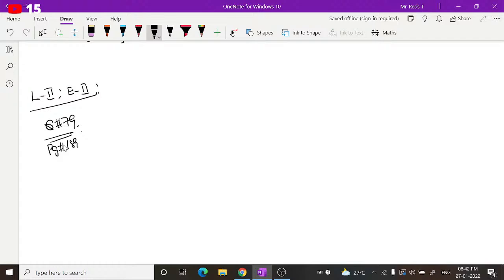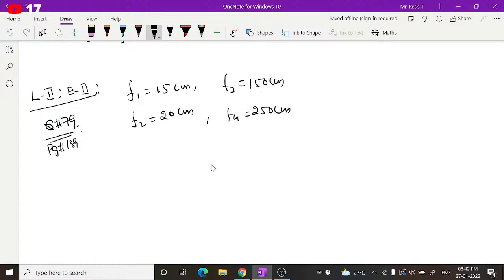It is given that four lenses of focal length f1 is equal to 15 centimeter, f2 is equal to 20 centimeter, f3 is equal to 150 centimeters and f4 is equal to 250 centimeters are available for making an astronomical telescope.